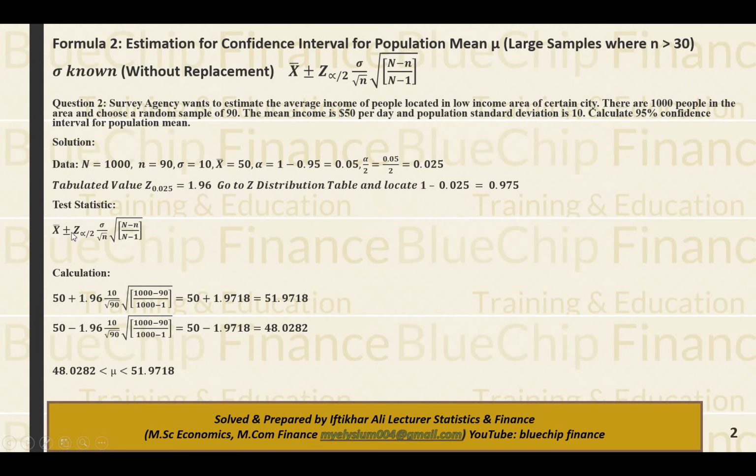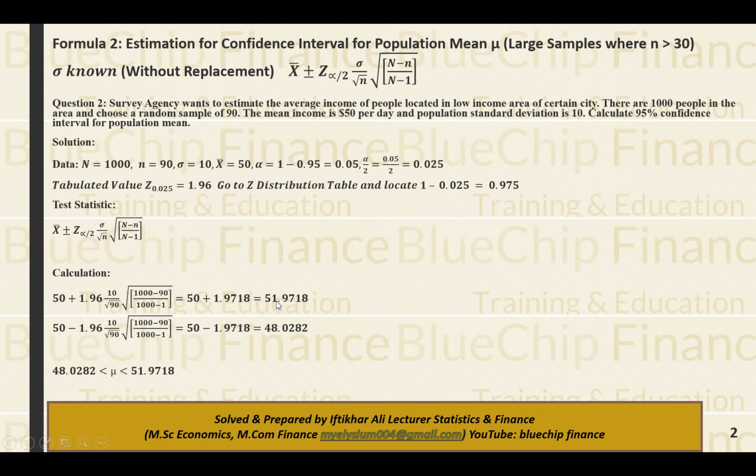एक दफा प्लस करें और एक दफा माइनस करें. Plus one time and subtract on the right hand side out of the mean. So one time add this value and one time subtract this value. So x bar is 50 and z value is 1.96, sigma is 10, so we place 10 here. Sample size is 90, so square root of 90, multiplied by the square root of uppercase N is 1000, 1000 minus 90 divided by 1000 minus 1, and just solve it.